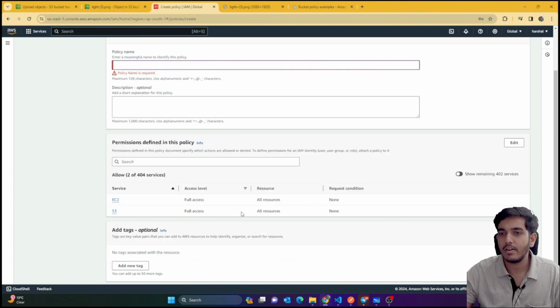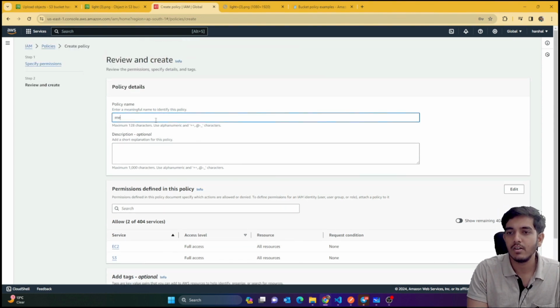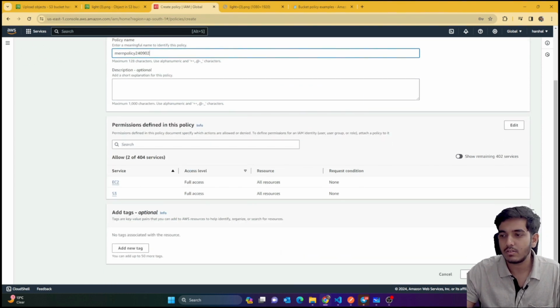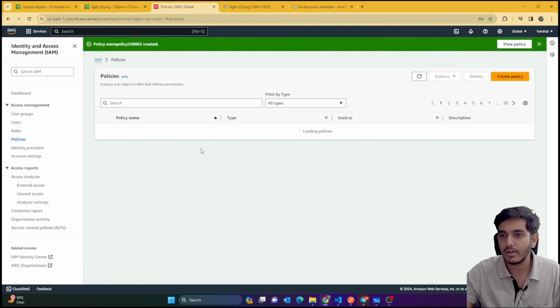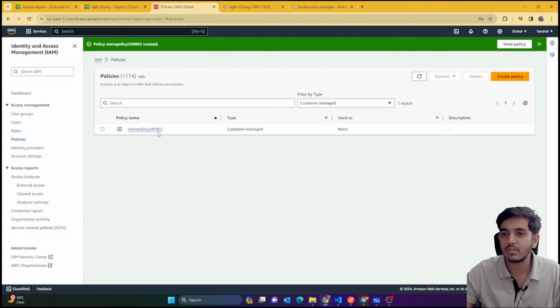Okay, so if I click on create policy, sorry, you have to give the policy name, it just got erased. So MERN policy 240902. Okay, so now if I click on create policy, you can see that the policy has been created. To see that policy, you just need to go to customer managed, and you'll see that we just created this.